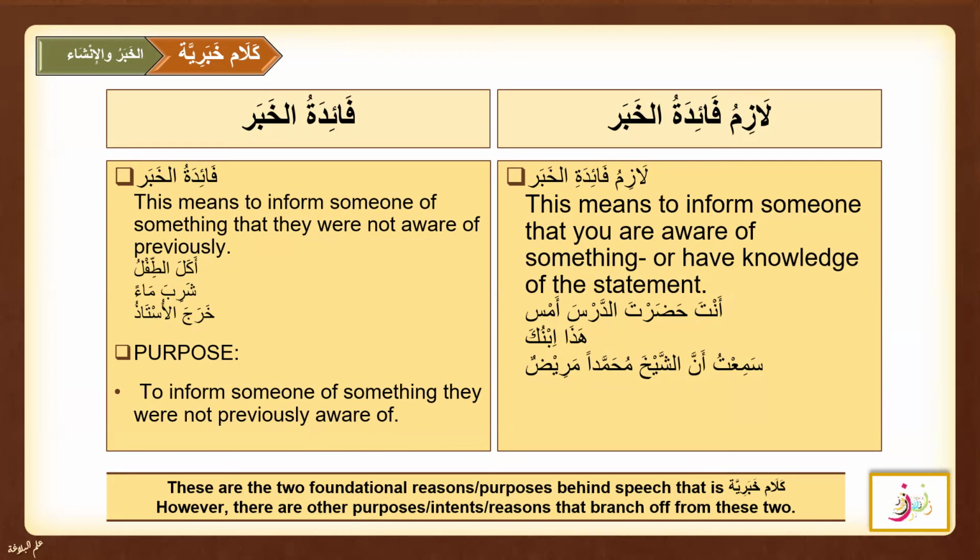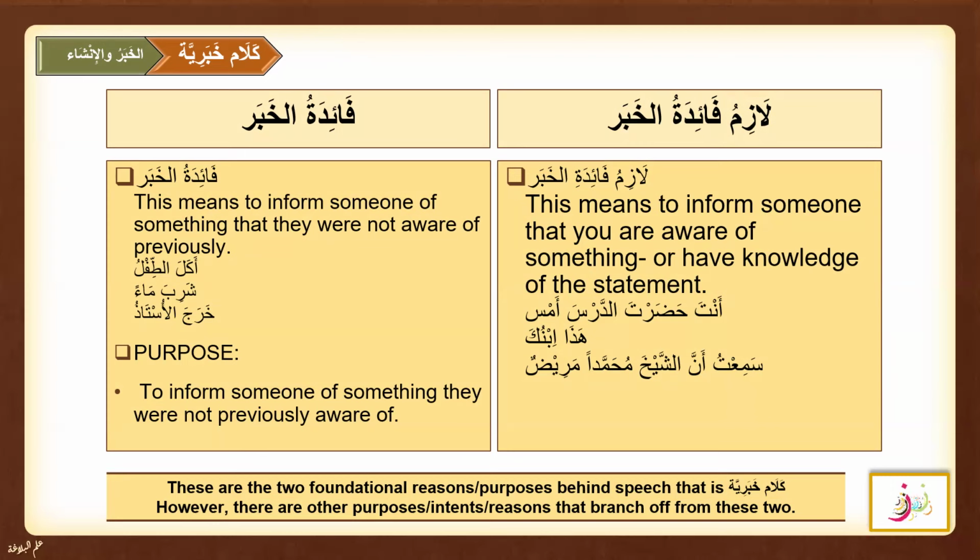There is another purpose of Kalam Khabariya called Lazim Faidatul Khabar. This means to inform someone that you are aware of something, or have knowledge of the statement that you are telling the mukhatib. The examples are Anta hadarta darsa ams, meaning you were present in the class yesterday; Haza ibnuka, he is your son; and Sami'tu anna Shaykha Muhammadan maridun. In these examples the mukhatib already knows about it.